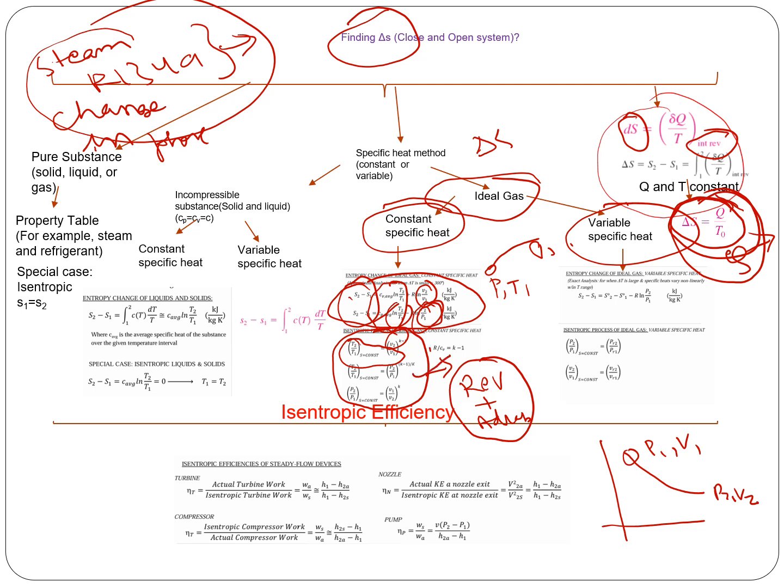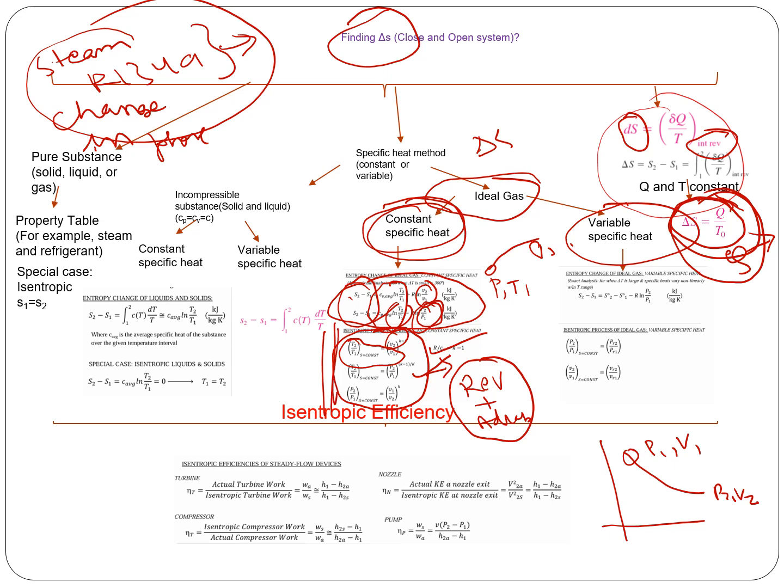This formula for finding pressure, temperature, especially volume, can only be used when it is isentropic. You cannot use it for any process, only when it is an ideal gas, reversible and adiabatic, and constant specific heat. If you assume constant specific heat, only then can these relations be used.